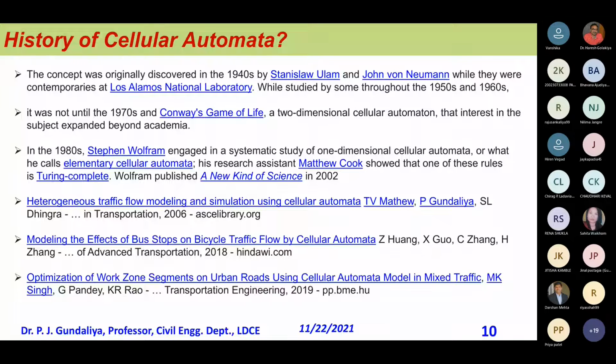Then we selected that dimension and did the modeling. It is a little different from the one-dimensional cellular automata, because one-dimensional cellular automata is only an array, but here it is not only an array; there are different sizes of cell also.